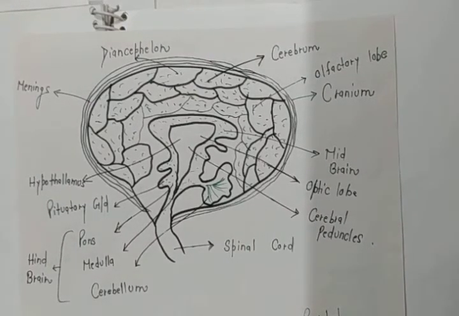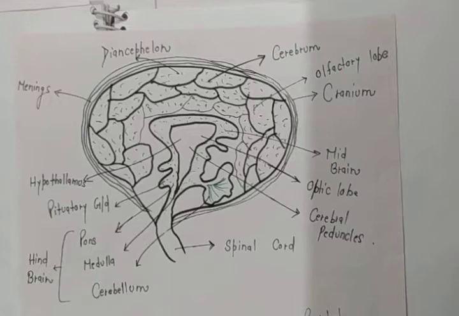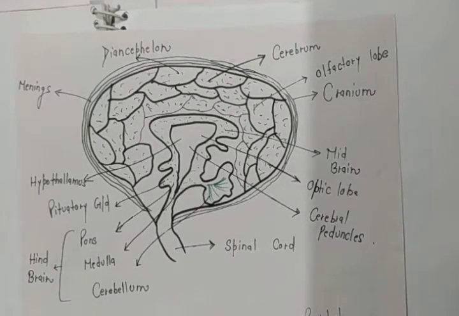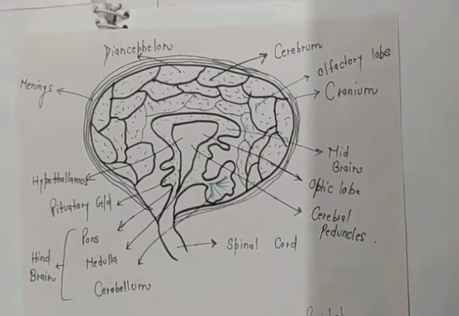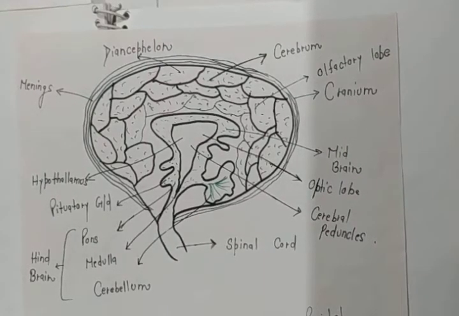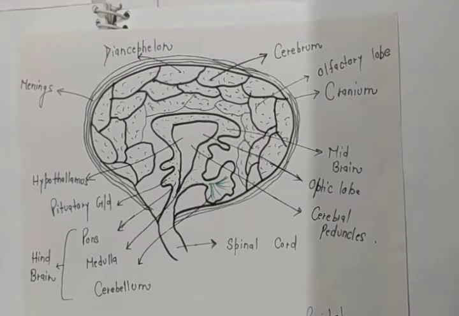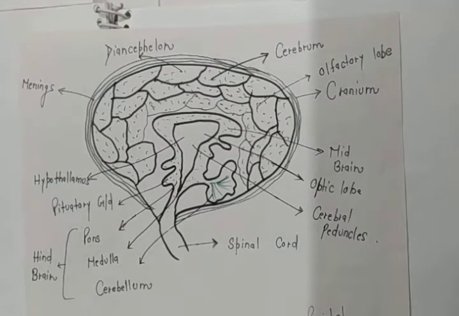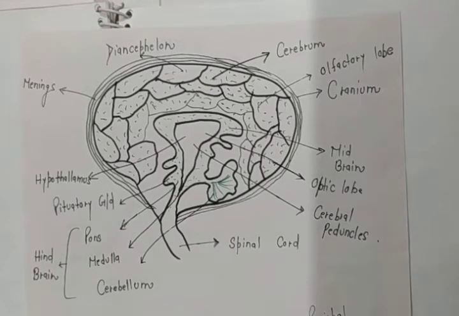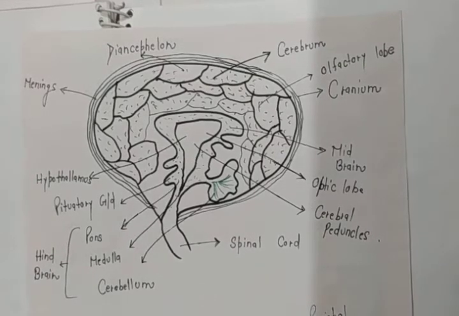If I tell you to think about the brain without seeing any diagram, what will you say? You will say, ma'am, a light pinkish structure, highly convoluted, with lobes that look like a football, light pinkish, roundish, very soft. That will be the image of the brain in your mind.